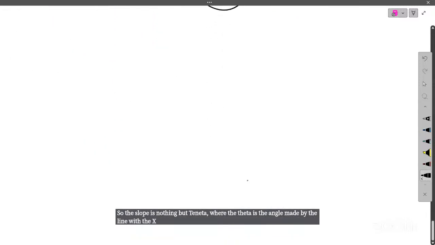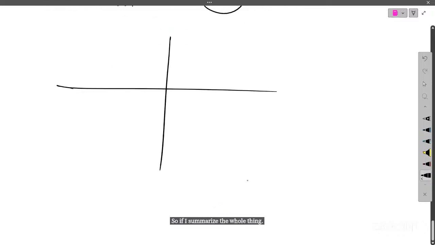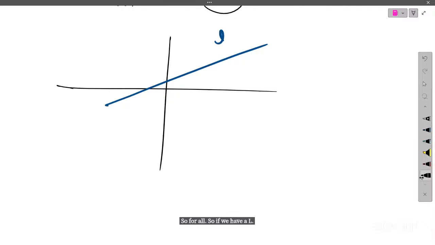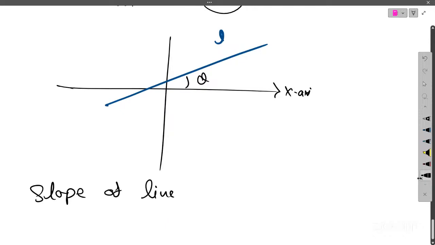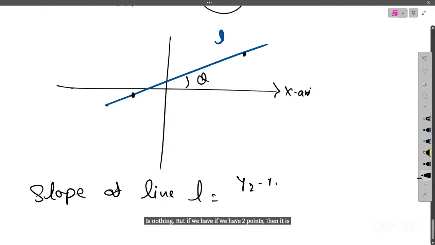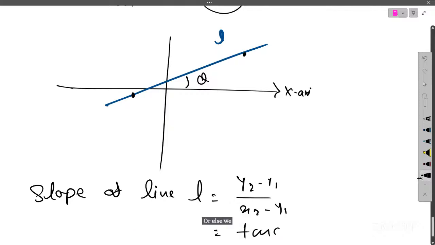Where theta is the angle made by the line with the x-axis. So if I summarize the whole thing, if we have a line L, and this line is making an angle theta with the x-axis, then the slope of line L, if we have 2 points, is y2 minus y1 upon x2 minus x1, or else we can say that it's nothing but tan theta.